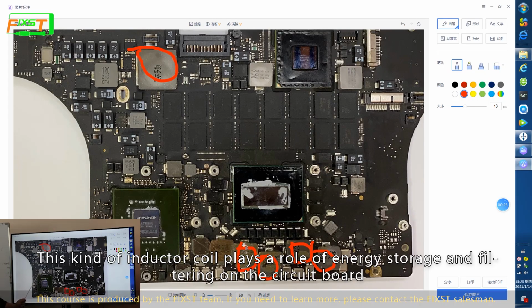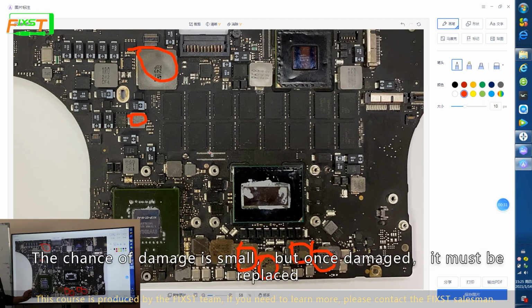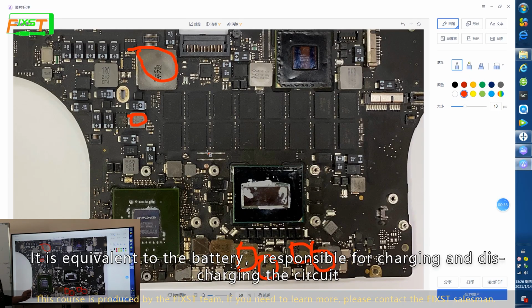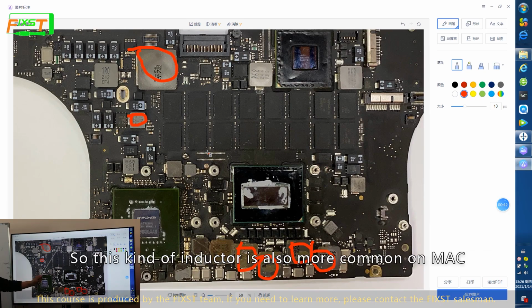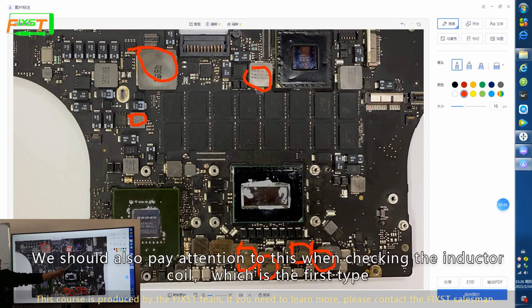This kind of inductor coil plays a role of energy storage and filtering on the circuit board. The chance of damage is small, but once damaged, it must be replaced. It is equivalent to a battery, responsible for charging and discharging the circuit. So this kind of inductor is also more common on Mac. We should also pay attention to this when checking the inductor coil, which is the first type.